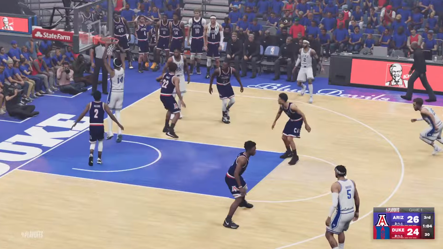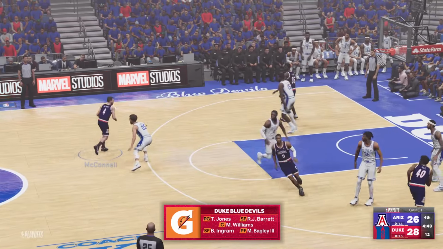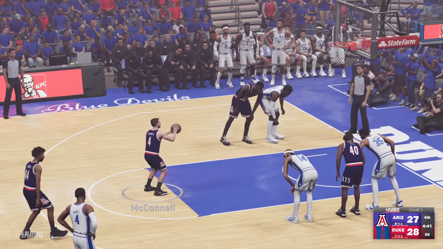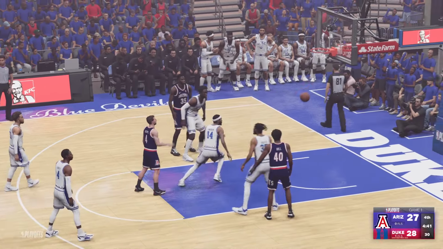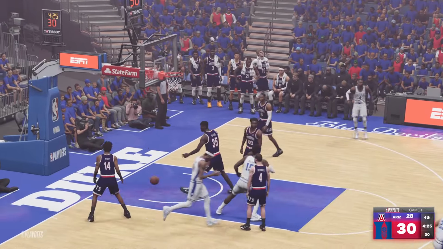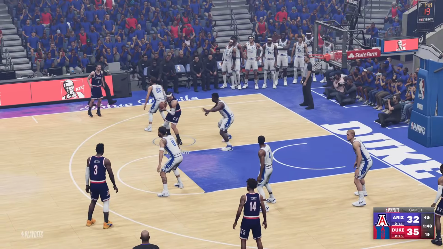and then Duke, Ingram with the dunk, and then McConnell drives through the lane, draws the foul, and goes to the free throw line. He hits them both. Duke, next play, passes to RJ Barrett, and the turnaround jumper goes in, so now it's 35-32. Duke has taken the lead.